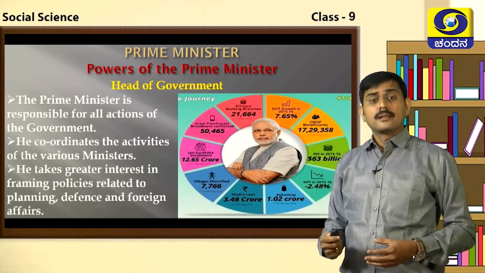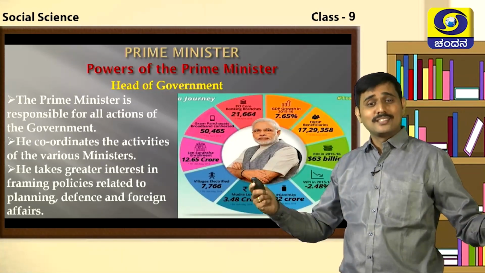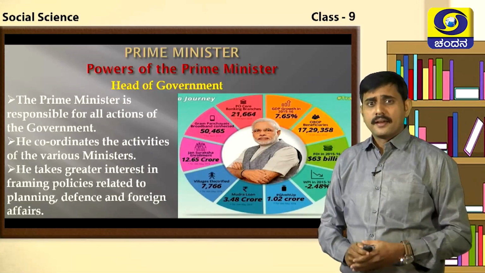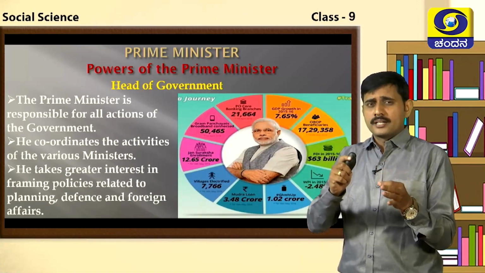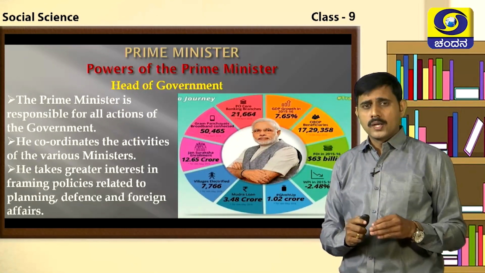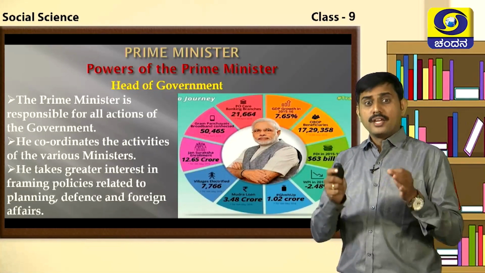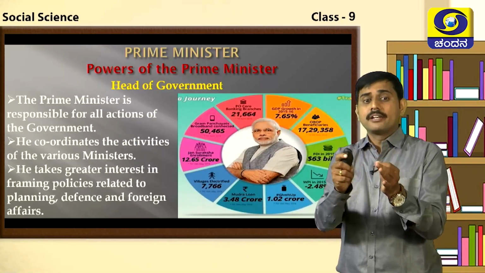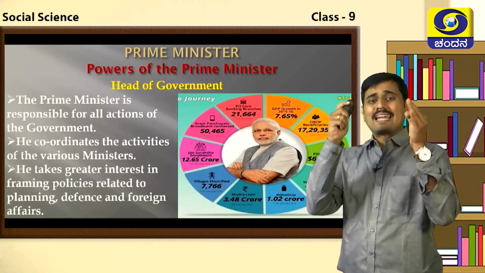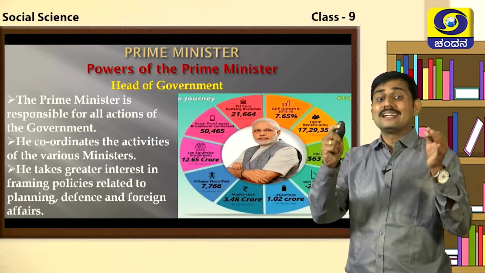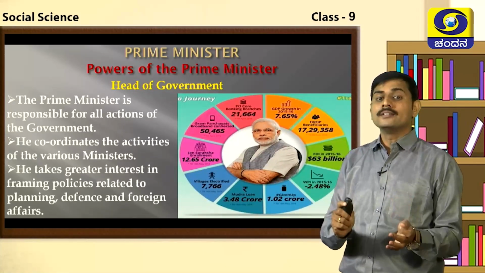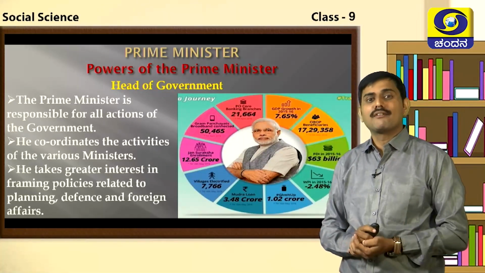And other than that, the Prime Minister is head of the government, students. He is responsible for all the actions of the government. And the entire Union government is answerable to the country, headed by the Prime Minister. So the Prime Minister's role is very important in the country. He coordinates the activities of various ministers in the government, and he takes greater interest in framing policies related to planning, defense and the foreign affairs ministry of India.